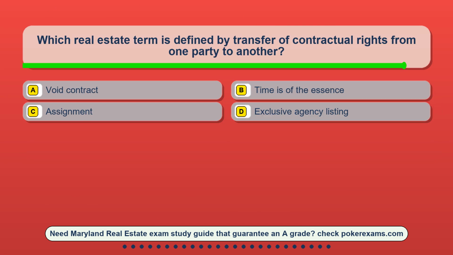Question 8. Which real estate term is defined by transfer of contractual rights from one party to another? Option A, void contract. Option B, time is of the essence. Option C, assignment. Option D, exclusive agency listing.